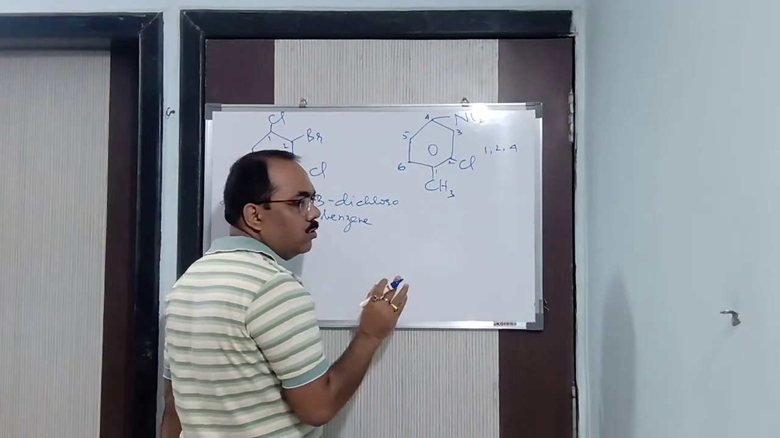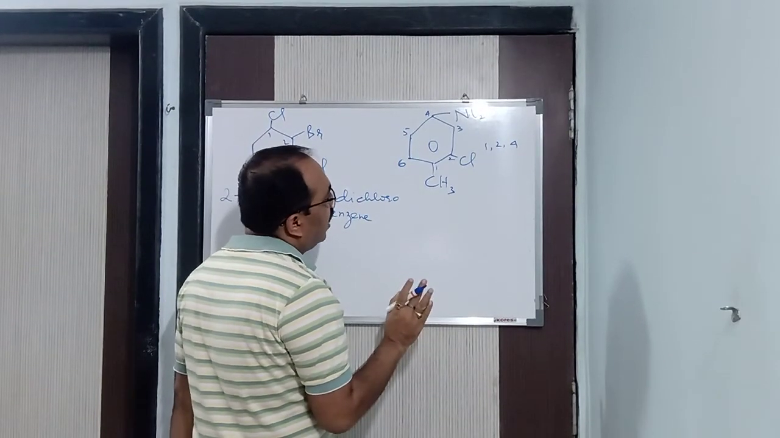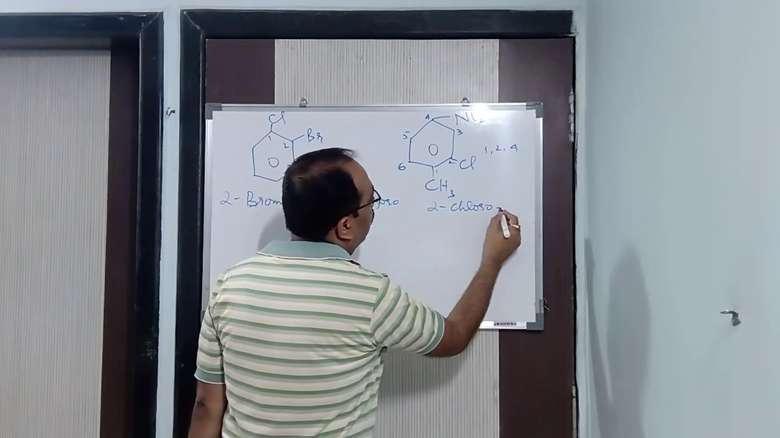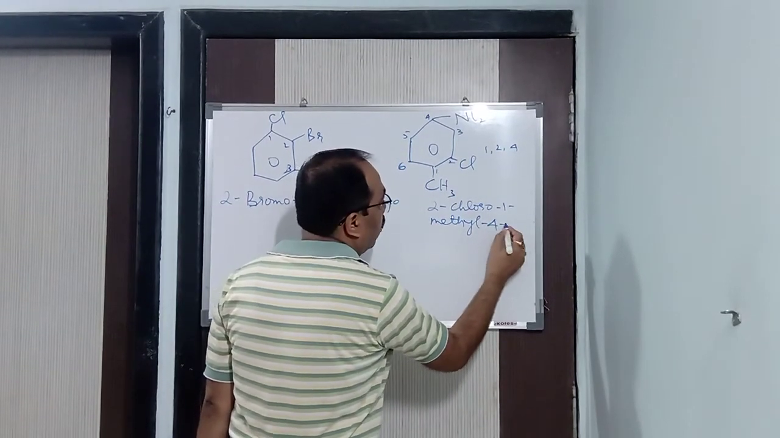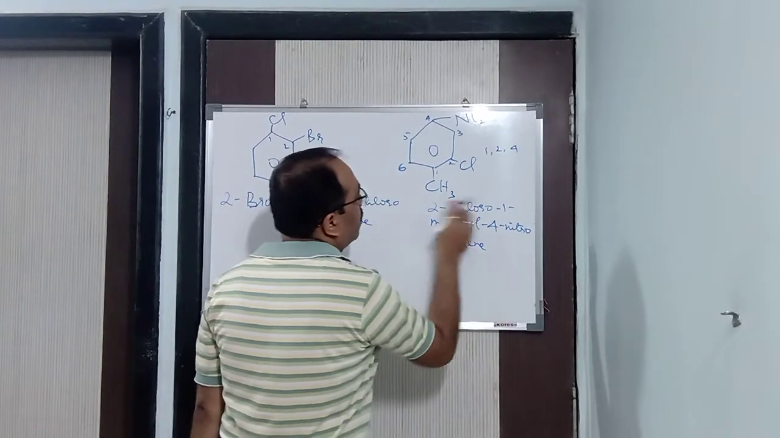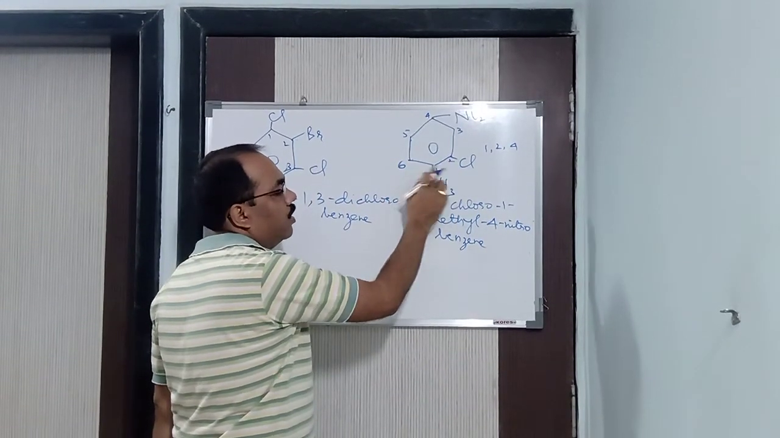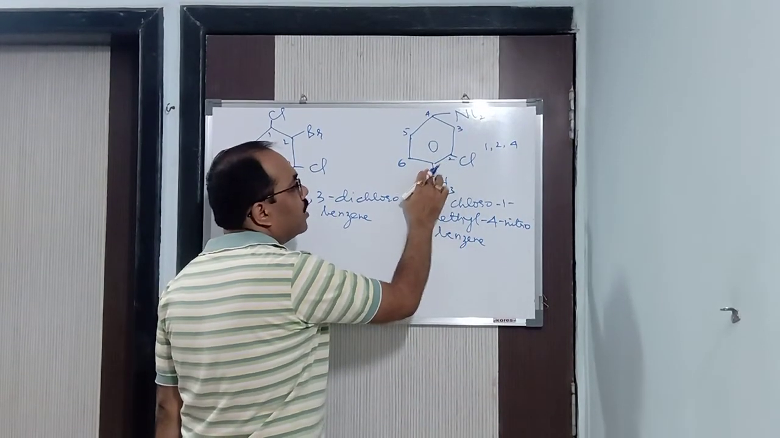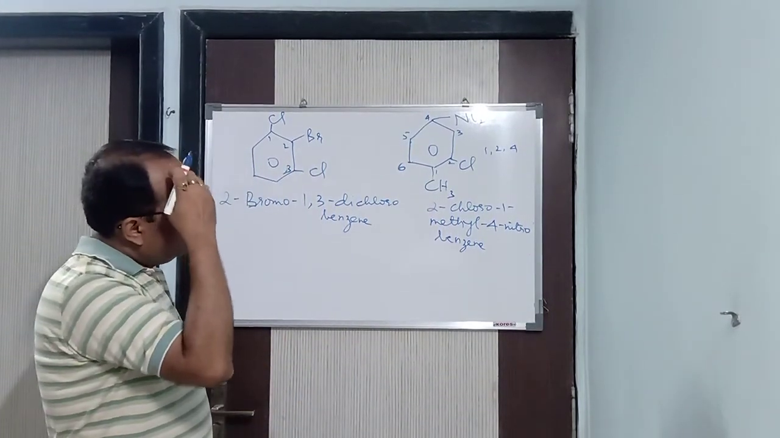So now I did the numbering according to the lowest number, but I need to write it according to the alphabetical order. So alphabetical order is what? 2-chloro, then 1-methyl, then 4-nitro, and what is that? Benzene. Alphabetical order for C, then M, then N. So 2-chloro, 1-methyl, 4-nitro benzene. Clear? So in this way, this is the naming.